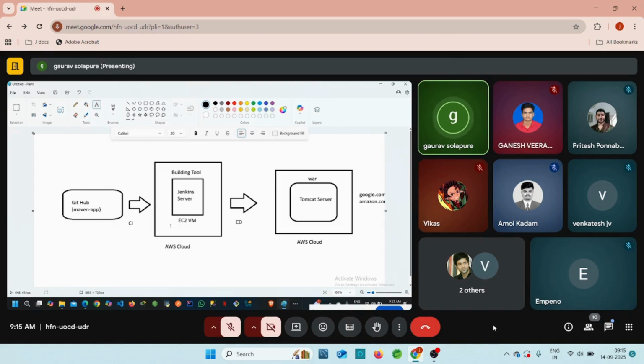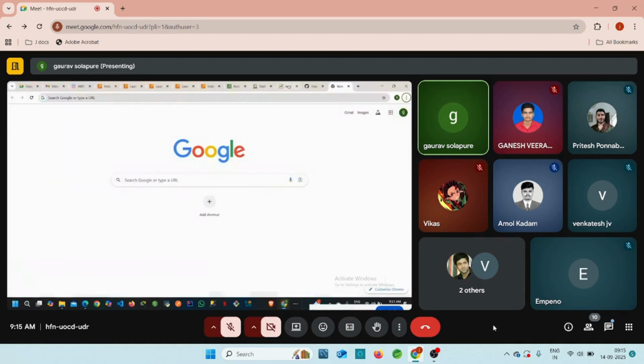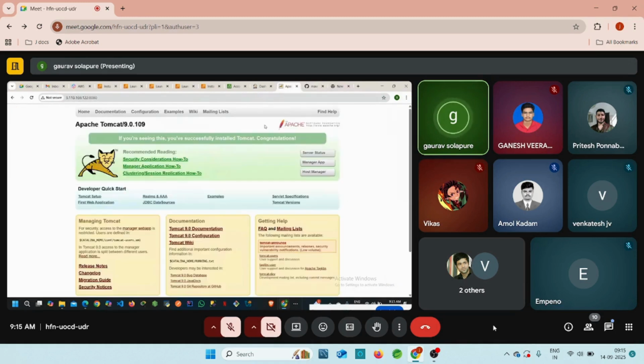Yesterday we tried to create one Jenkins server by using the EC2 virtual machine, which is Ubuntu operating system. We created one Ubuntu operating system, and on this Ubuntu operating system we already installed Java and we already installed the Jenkins application, right? And for the Tomcat server, we created one EC2 virtual machine and invoked one Linux operating system on it, and later we installed the Tomcat server on this Linux operating system, guys, right? So the result is our Jenkins and Tomcat come into the picture right now, right?